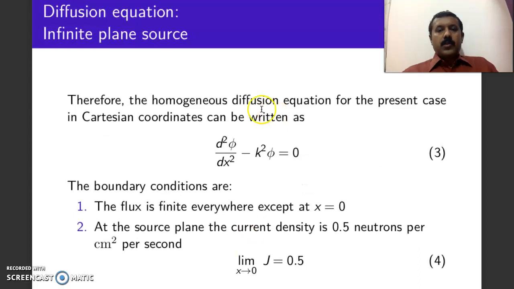Now the general solution for this one: you can notice that this is a homogeneous differential equation, as I said. The auxiliary equation for this can be written as D square minus k square into phi is equal to 0, or D square is equal to k square, or D is equal to plus or minus k.